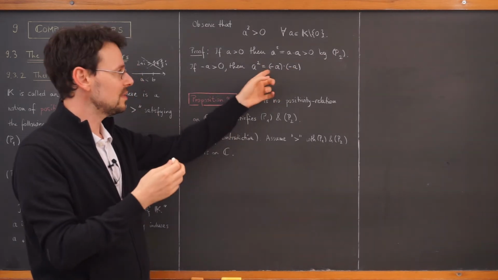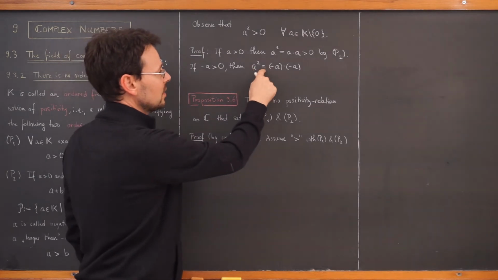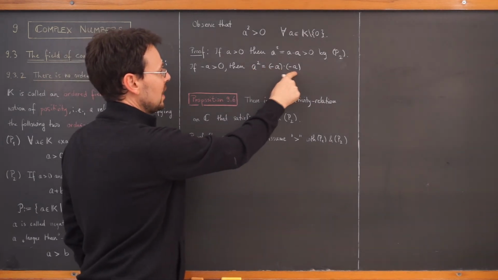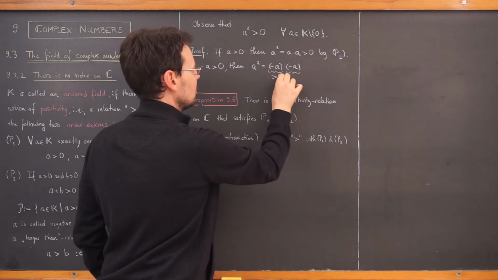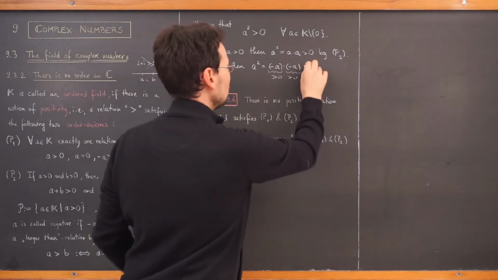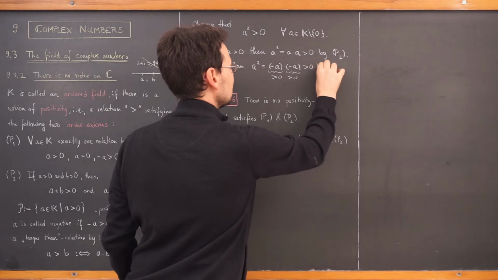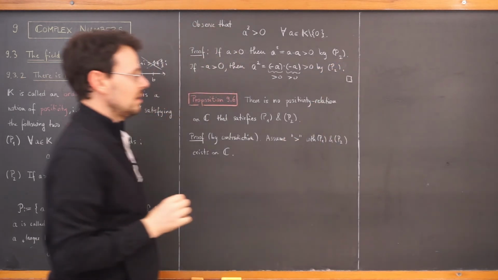But you have to deduce this from the field axioms. See last video, a squared is minus a times minus a, but these two guys are positive by assumption. So again, by P2, the product is positive. And that's it.